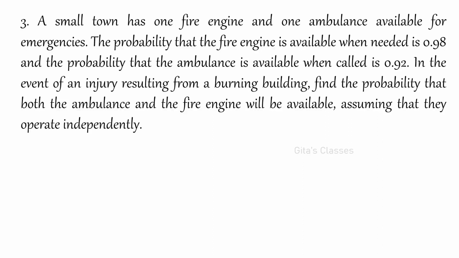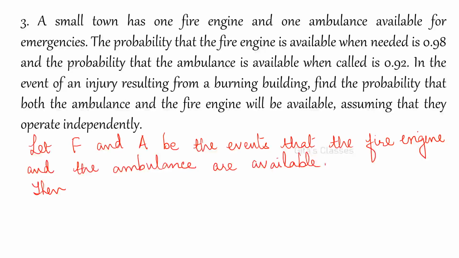And next question: a small town has one fire engine and one ambulance. The probability that the fire engine is available when needed is 0.98. So let us define the events. Read the question carefully and define the events accordingly. Let F and A be the events that the fire engine and ambulance are available. Then what is given?